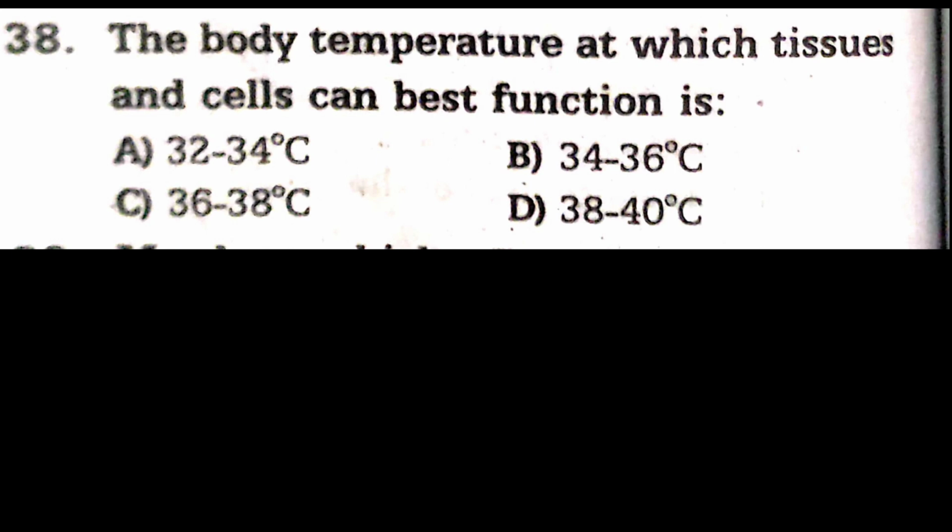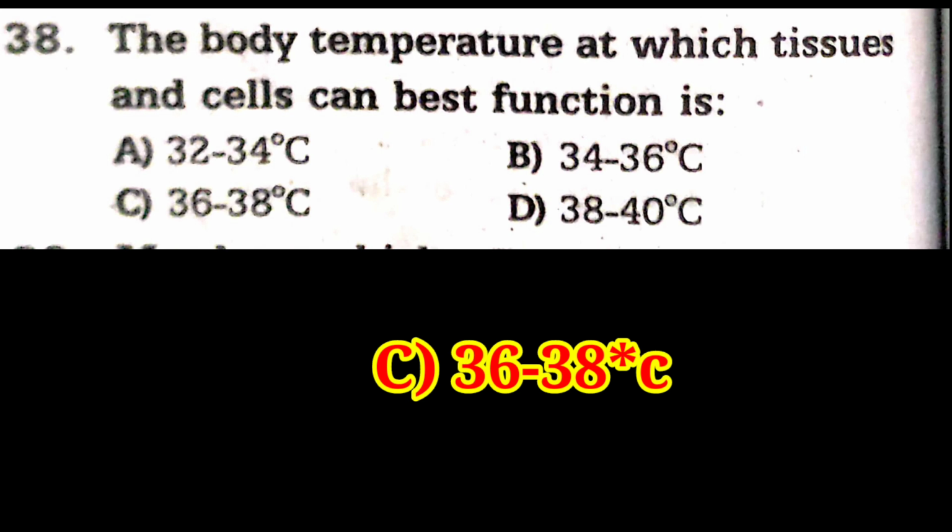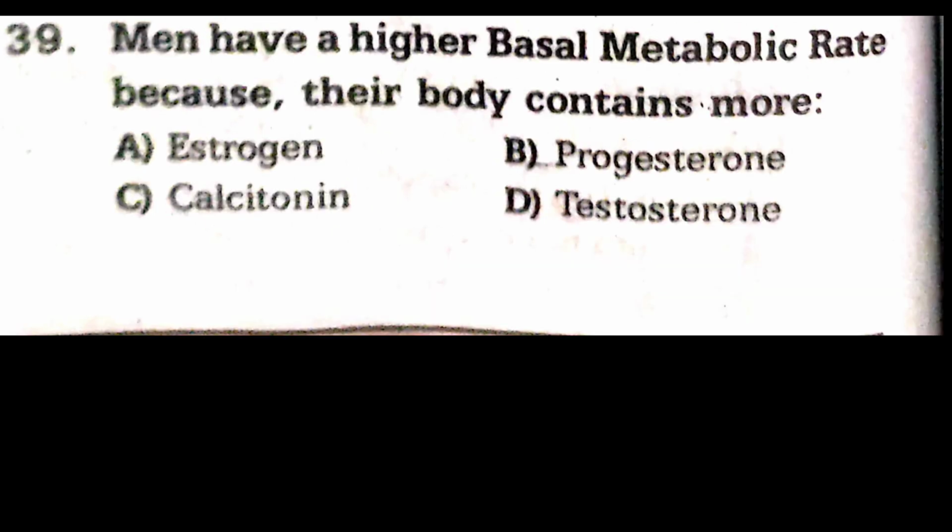Question number 38. The body temperature at which tissues and cells can best function is dash. Option A, 32 to 34 degrees Celsius. Option B, 34 to 36 degrees Celsius. Option C, 36 to 38 degrees Celsius. Option D, 38 to 40 degrees Celsius. The answer is option C, 36 to 38 degrees Celsius.